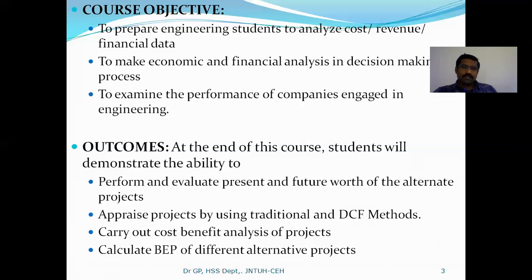At the same time, after learning this particular course, you should be able to perform and evaluate present and future worth of the alternative projects. Just now I said how to do it in the fourth unit. You can learn that. At the same time, appraise projects by using traditional and discounting cash flow methods, DCF. This is also you can learn from the fourth unit.